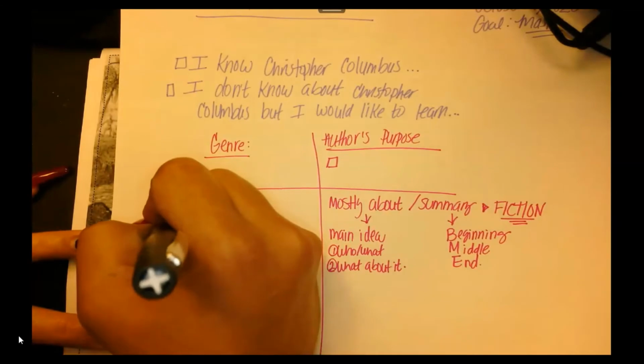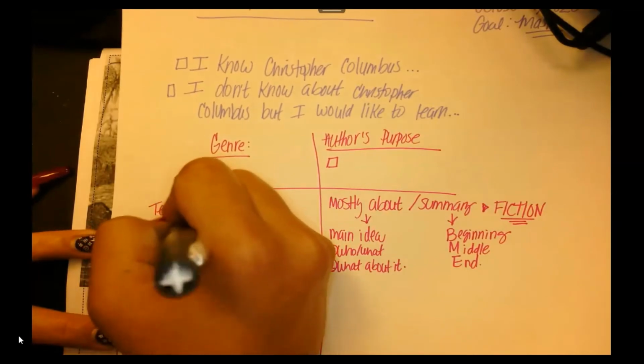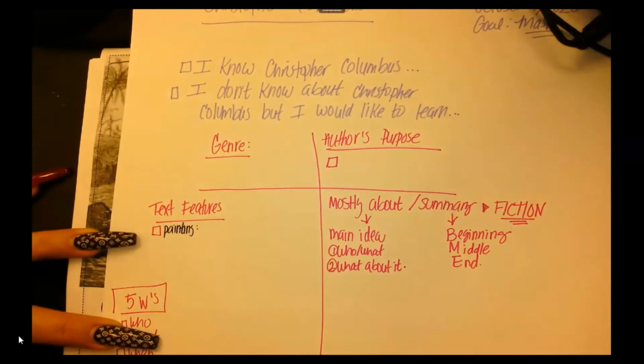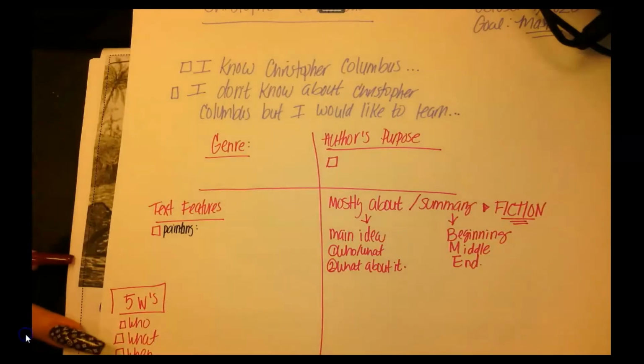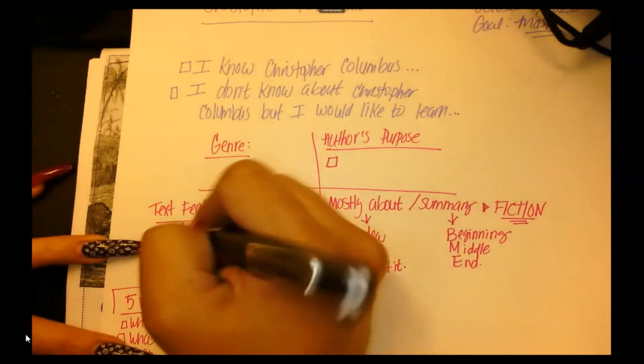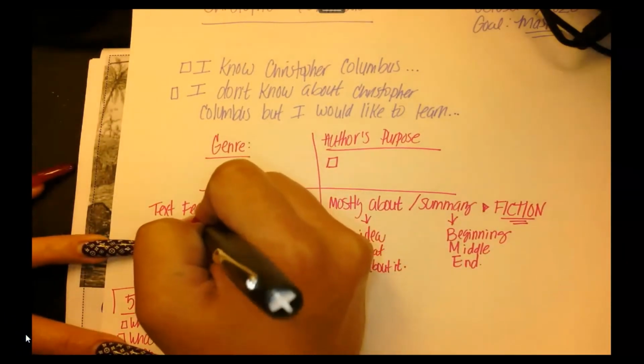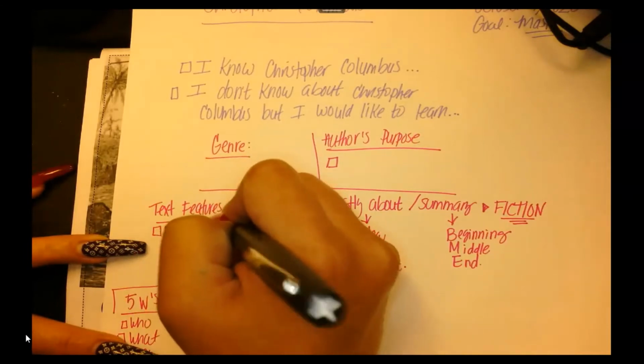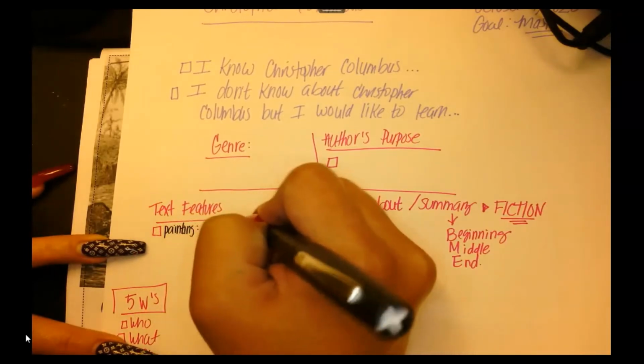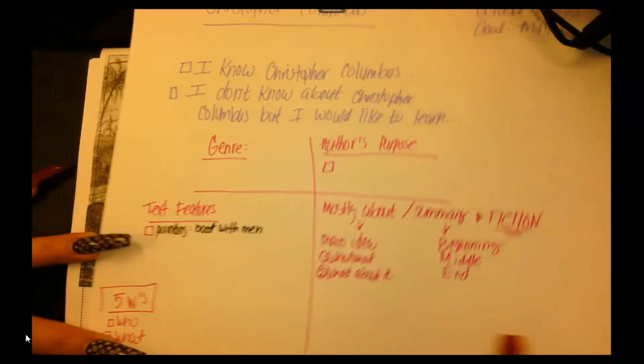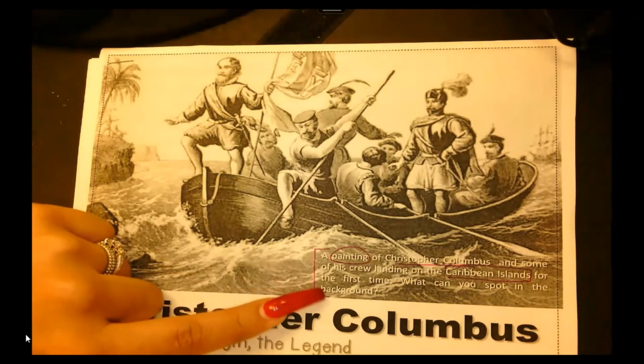So I have a painting. And remember, what did we say? So in this painting, there's a boat. So I'm going to put here is a boat with men. And remember, look at the caption. What did it say? Where were they? They were landing on the Caribbean islands.